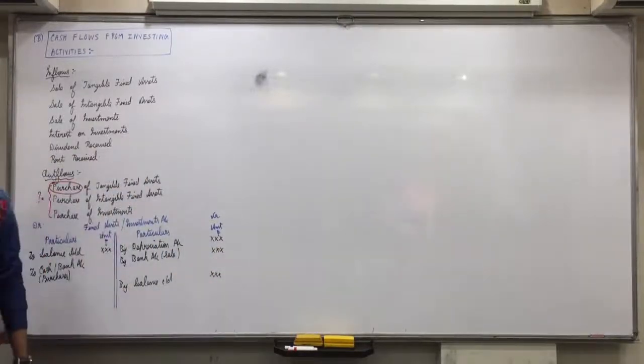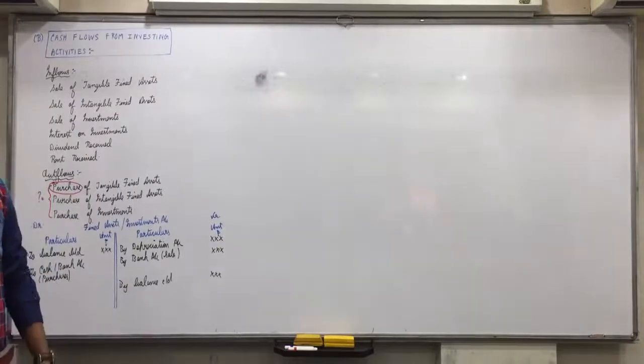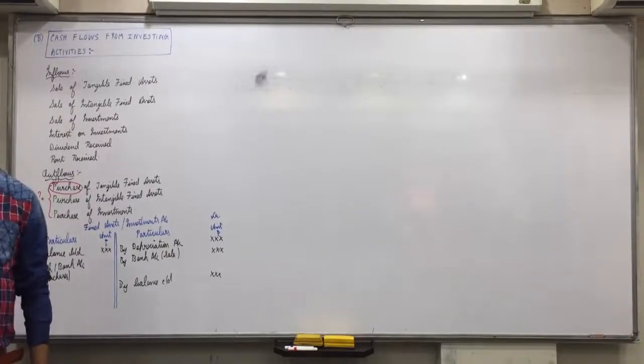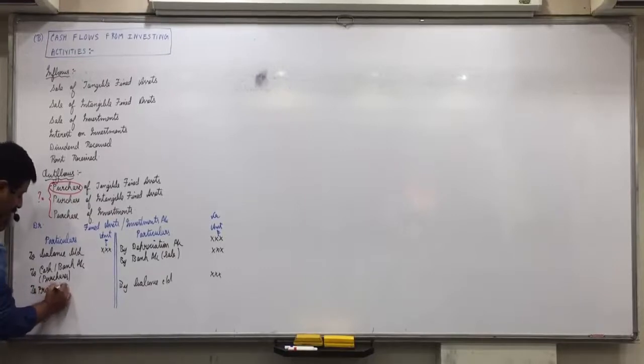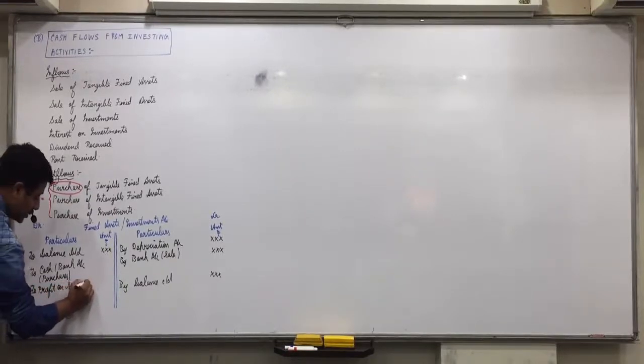Now when you sell the investments, either you sell it at profit or at loss. If there is profit, it means credit balance. So to close the assets account, you'll reverse and debit, and write to profit on sale of asset. So on the asset account debit side, you'll come across profit on sale of assets.